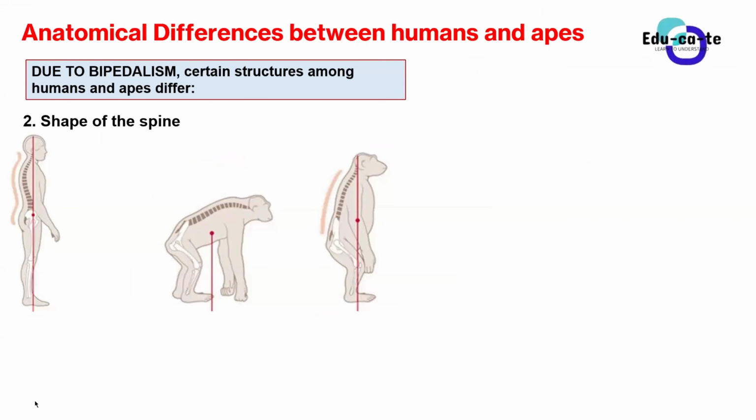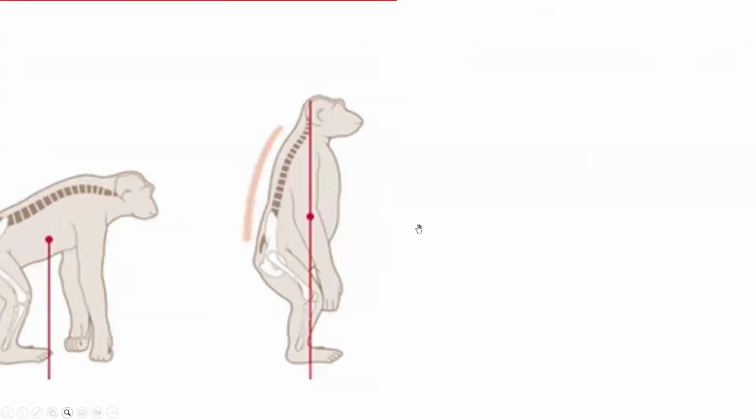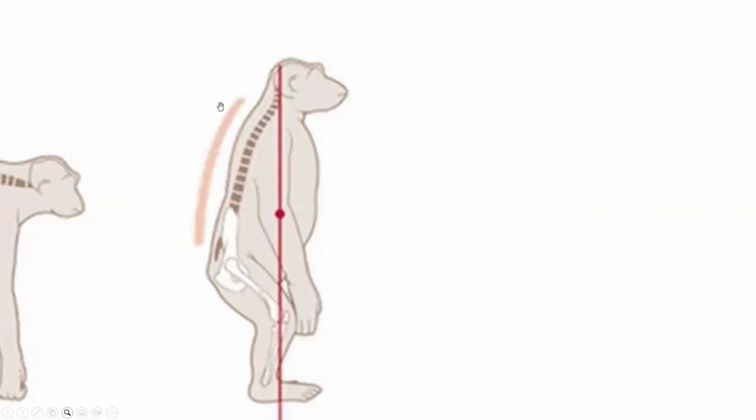Yes, so exactly as I was explaining to you guys, the C-shaped spine. Look at an African ape when it tries to force itself to stand. Why would you force things and stand up when your spine does not agree? You can see that this C-shaped spine is not able to accommodate the weight of this ape.